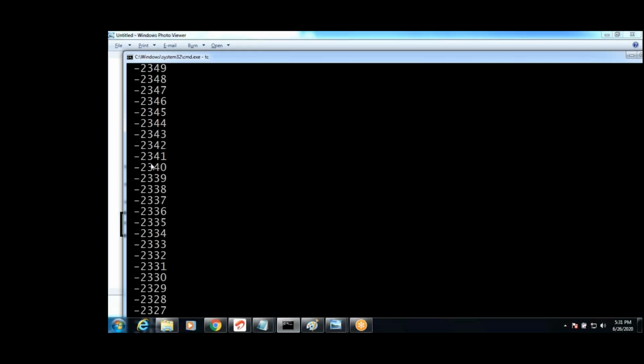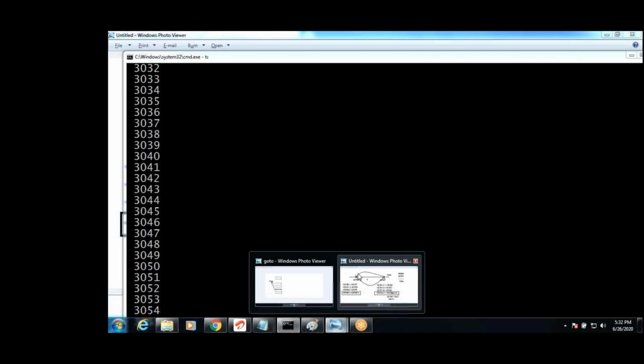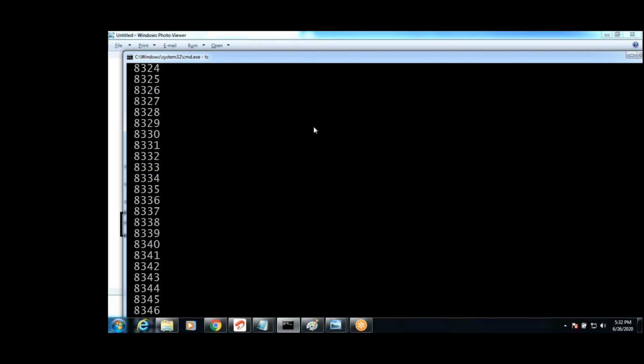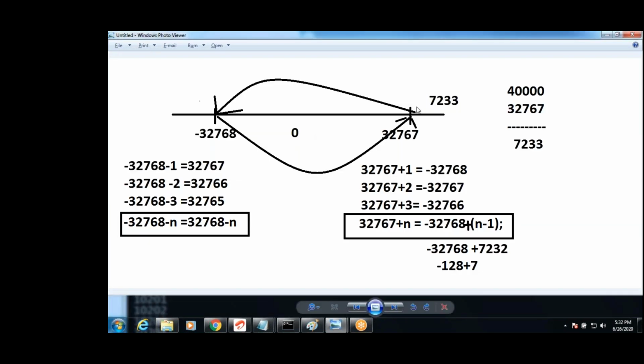32,000, then again minus 32,000. See once: minus 3,000, minus 2,000, minus 1,000. Whenever it becomes a positive number again, it generates numbers only within this range. I said, whenever it exceeds, what happens? i plus plus, i plus plus.